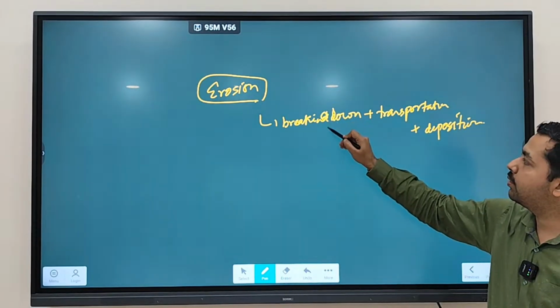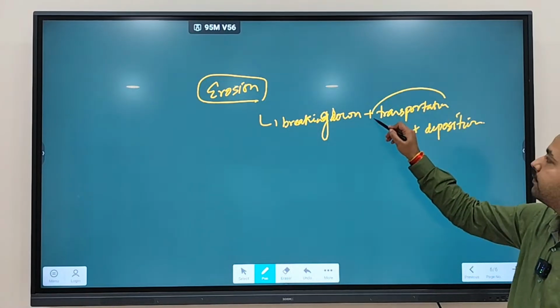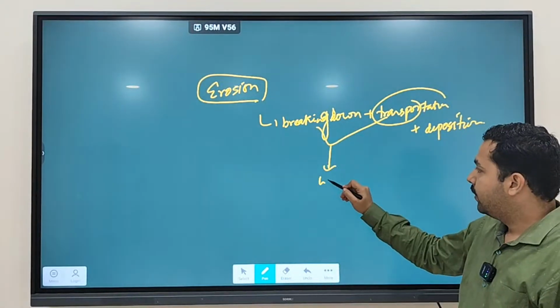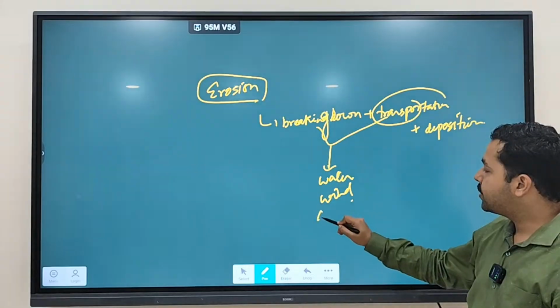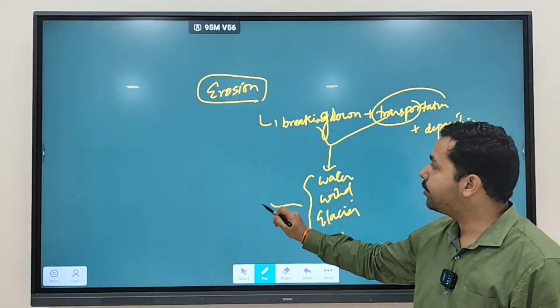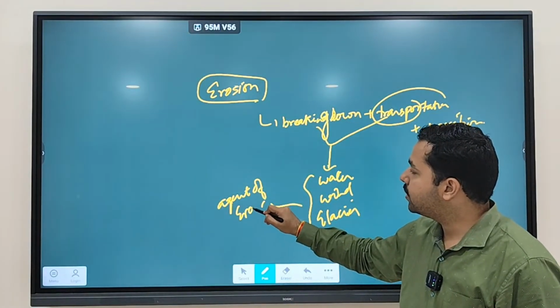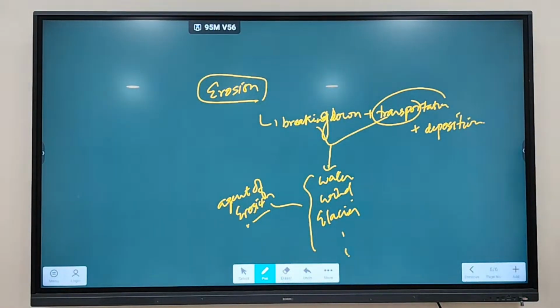So breaking down of material, transportation of material, and deposition of material will happen. What are the agents causing the breaking down or transportation? Water, wind, glaciers. These are what we call agents of erosion.